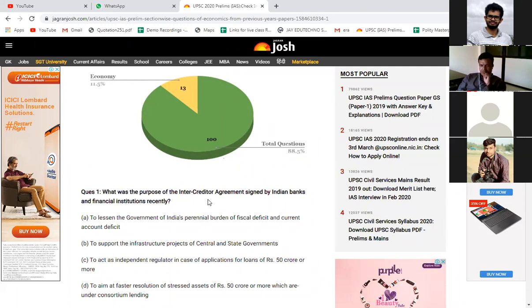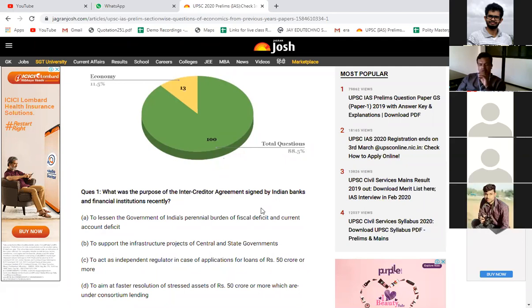So when you read the question, if you understand what exactly it is, then it becomes very easy to find the answer. If you read the question carefully, even by knowing the basics of economics, you know there are some financial institutions, some banks, and some non-banking financial institutions, and the main purpose of this is what? Optimum utilization of capital resources of the country. Some institutions are allowed to take deposits, some are not. Whenever banks are in need of money, they take loans from other commercial banks, and whenever NBFCs are in need of money, they also take loans from banks, right?